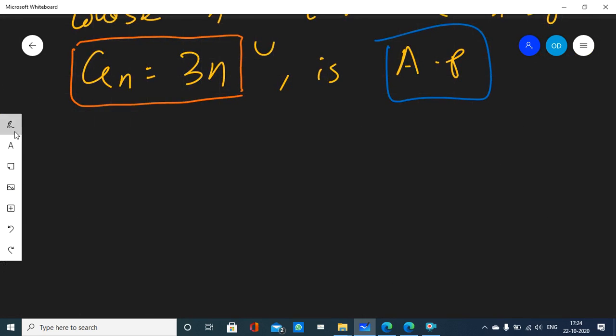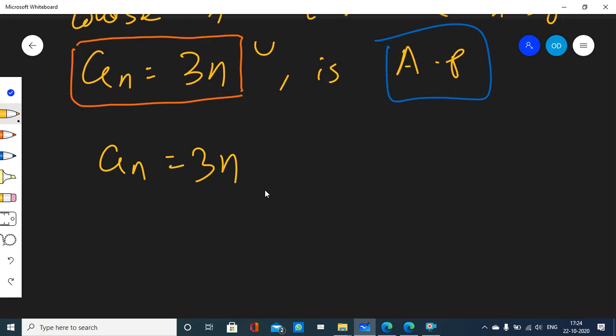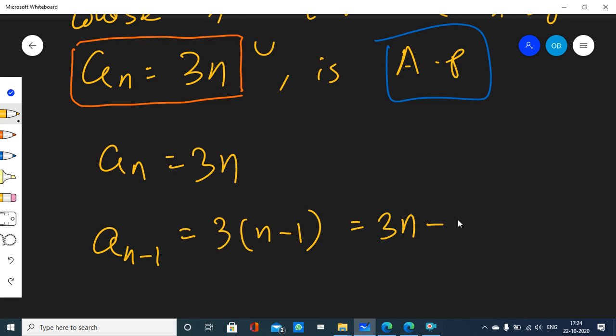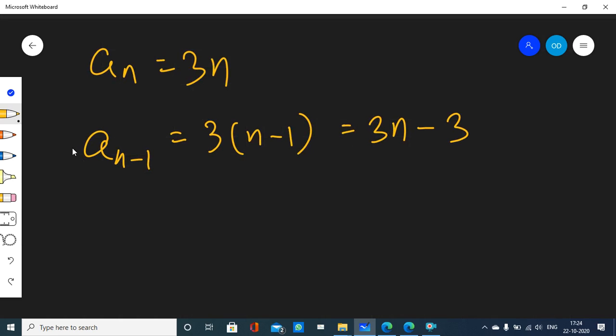So already I have got an, so I don't need to worry about an. In the second step, it says find an minus 1. So I will have to find an minus 1. How will I find an minus 1? By replacing n with n minus 1. So 3 times n minus 1 becomes 3n minus 3. Clear?